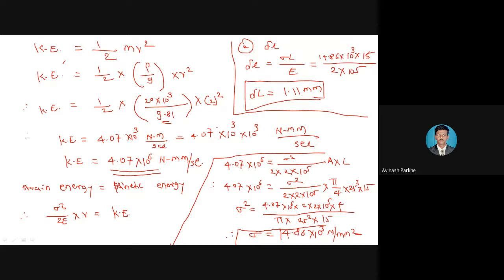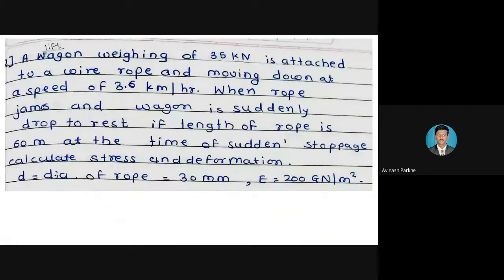I hope everyone has calculated. Your final answer is 14.86 into 10 raised to 3 Newton per mm square, and elongation is 1.114 or 1.11 mm. So these will be the correct answers. Now, one more problem we'll solve based on this type, that is kinetic energy calculation, and then stress and elongation calculation. So read the statement carefully.